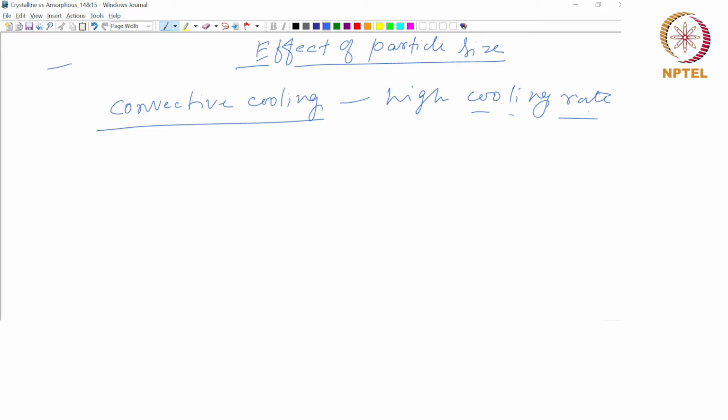Now, generally, if you talk about the cooling rate or the change of temperature with time, dT by dt, where capital T is the temperature and small t is the time, that can be written in a general form like this.